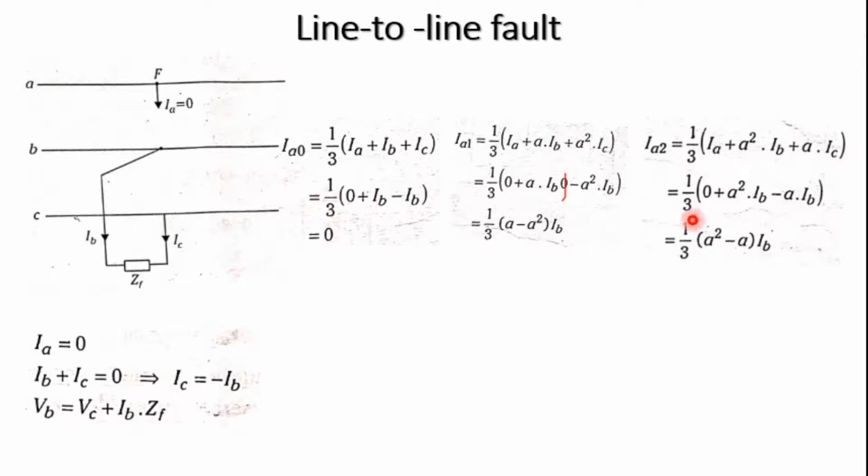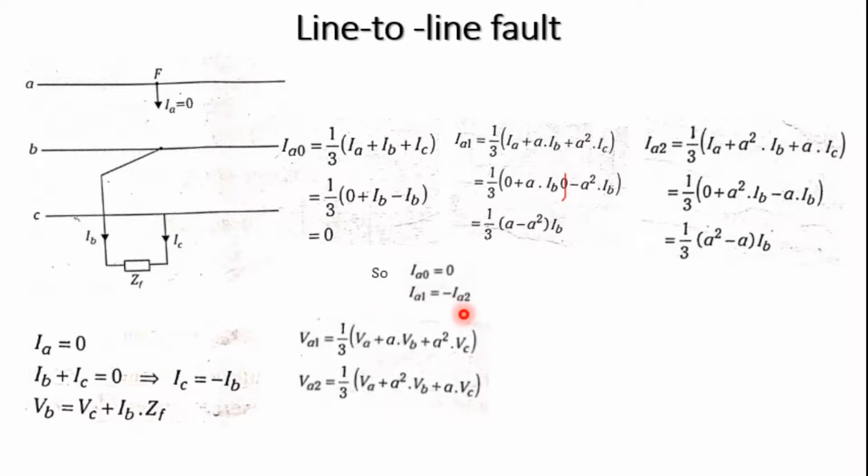From these three equations, IA0 is 0 and IA1 is equal to minus IA2. We already know this from the previous section on line to line fault with a fault impedance. Since positive and negative sequence currents are present, we have to consider the positive and negative sequence voltage drops of that circuit. VA1 is equal to 1 by 3 times VA plus A into VB plus A square into VC, and VA2 is equal to 1 by 3 times VA plus A square VB plus A into VC.